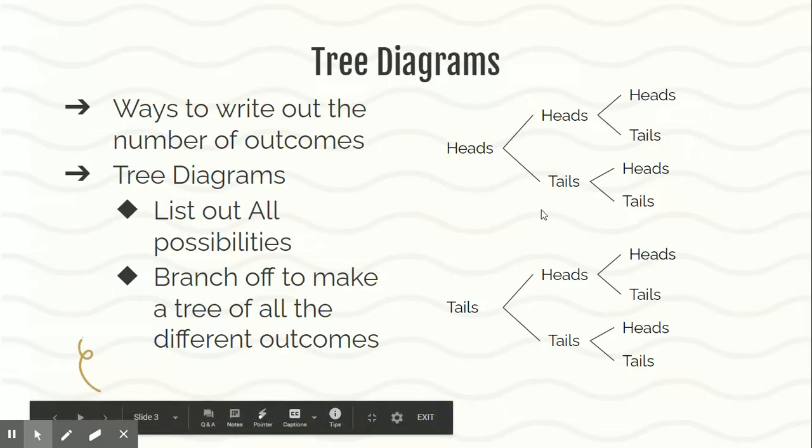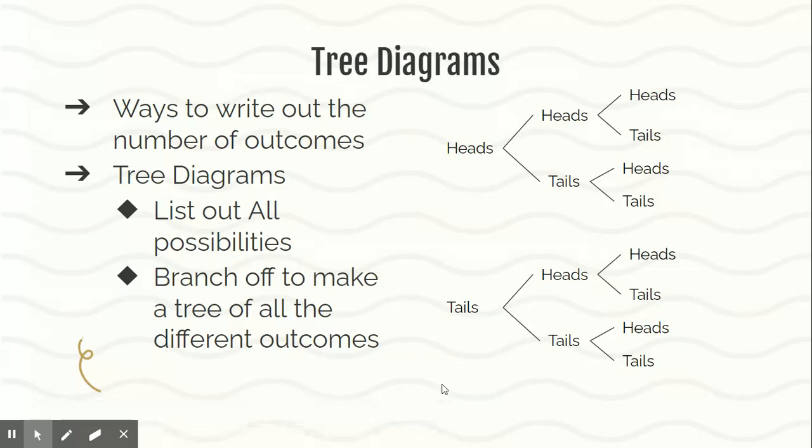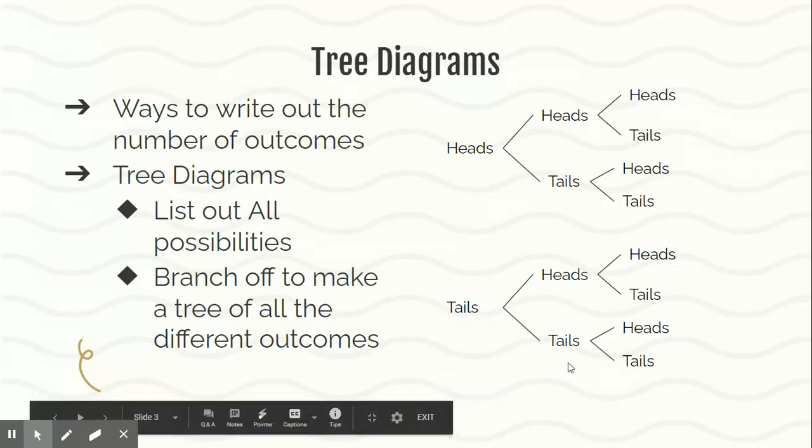So we're going to branch off however many options there are. If I had 3 options, I would have 1 more option here, and then there would be 3 options here, 3 here, and 3 here. Basically it's just writing out all of the different ways I can do it. What can I start with? What would be next? And then what would be next after that?